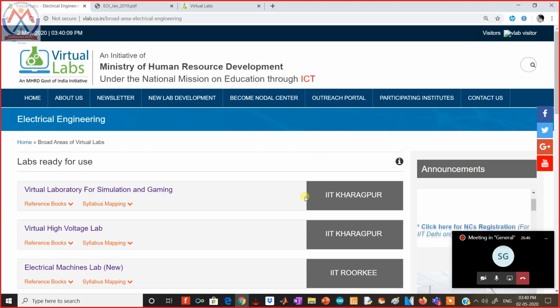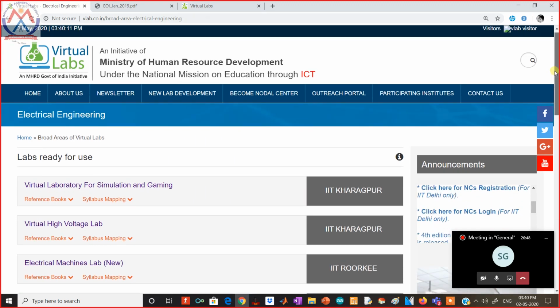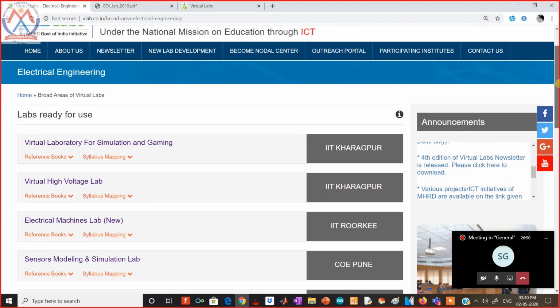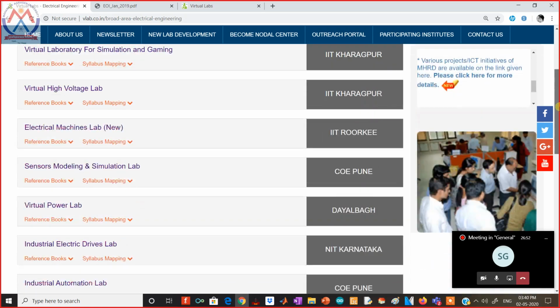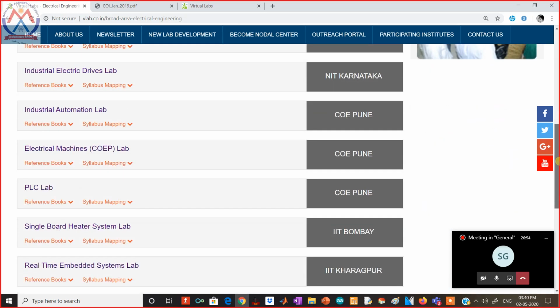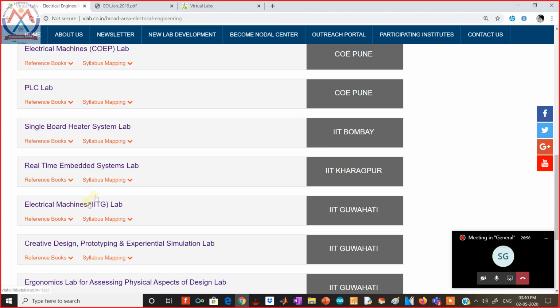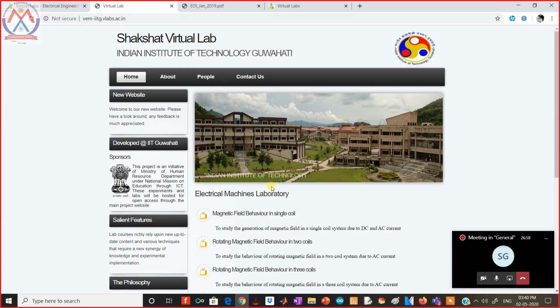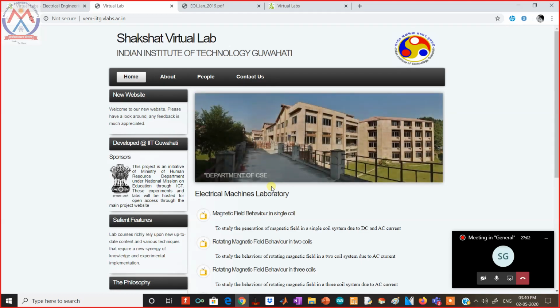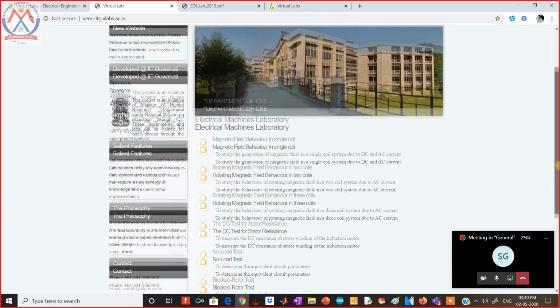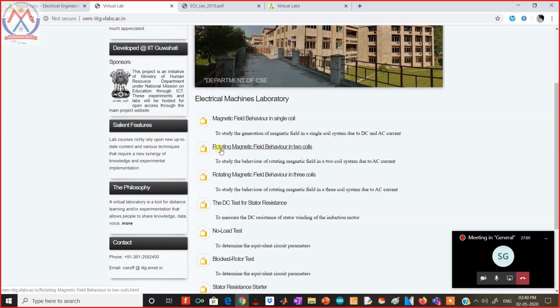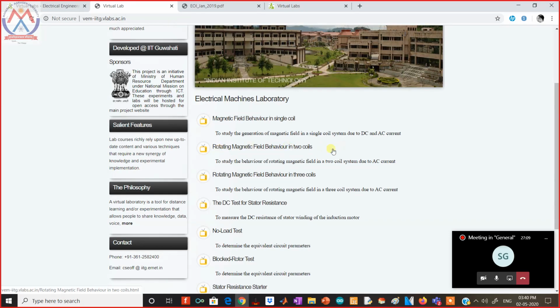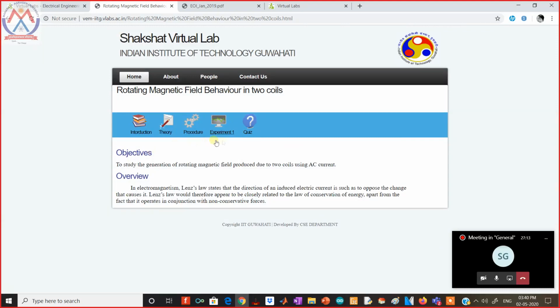So, electrical engineering lab. Let's just go to one of the labs for the electrical people. Why am I showing you all these labs? I am showing you all these labs to give you the flavor of the multidisciplinary simulations that are available in this system, so that you can have knowledge of all the theory that this website covers. Let's go to the double coil experiment right here.